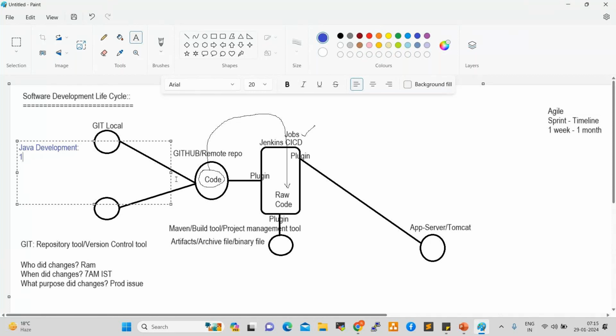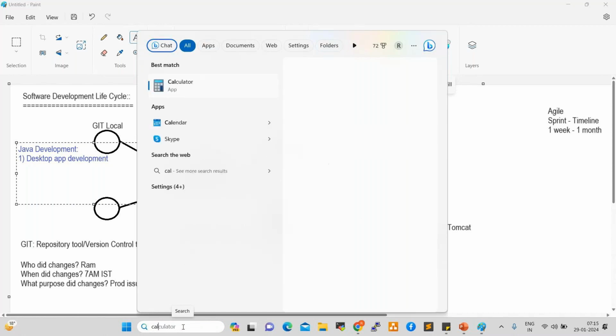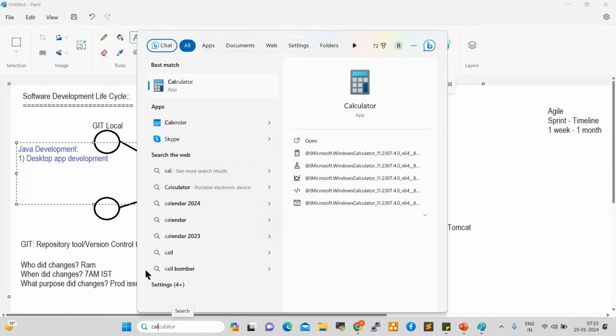First one here is desktop application development. So what is desktop application? Anyone having an idea? For example, calculator, media player, calendar, right? So these are all desktop applications.